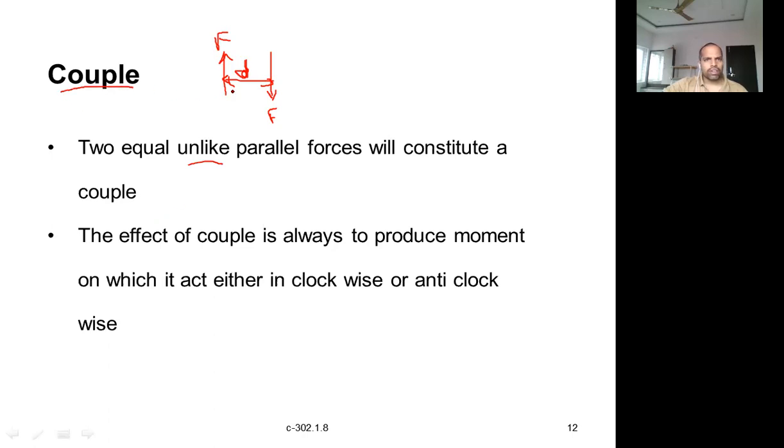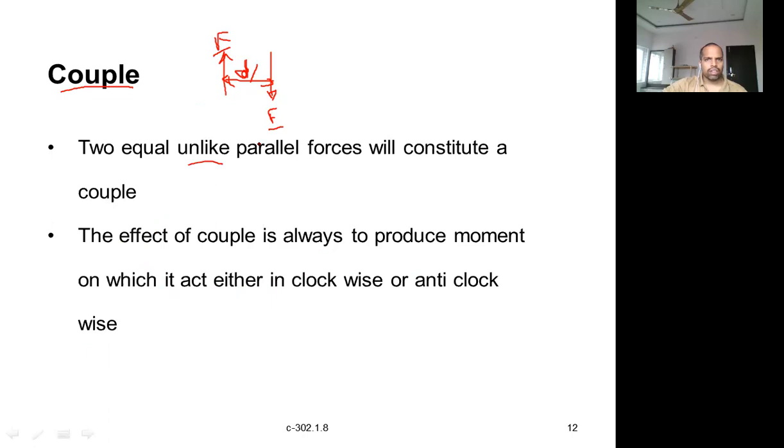Okay, so in both cases, what do you have? It is nothing but both magnitudes shall be the same and they shall act in opposite directions, parallel to each other but in opposite direction. Okay, that is nothing but a couple. And the distance between the two forces, let us say, is d. The effect of a couple is always to produce a moment on the body on which it acts, either in clockwise or anti-clockwise direction.